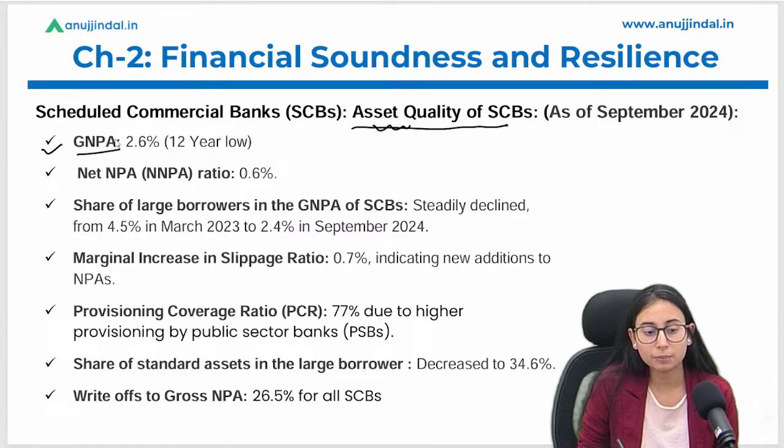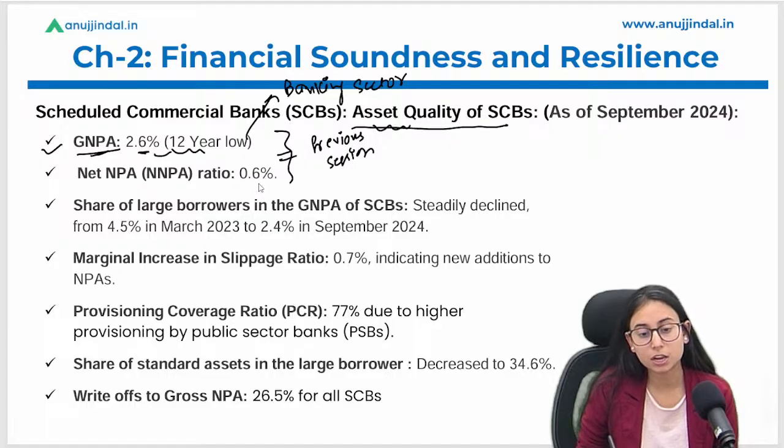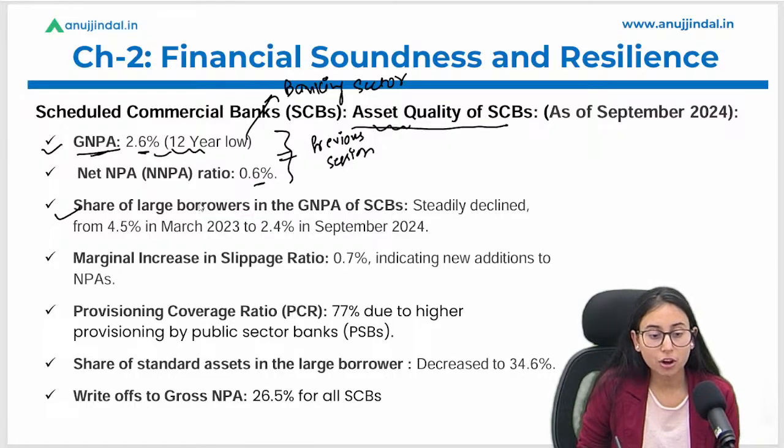First is GNPA, that is gross NPA. This is 2.6%, all-time low. We already discussed these two data in our previous session. I hope it is clear. The same data were discussed under the banking sector section. We have already studied this data: the GNPA is 2.6%, which is a 12-year low, and the net NNPA is 0.6%.